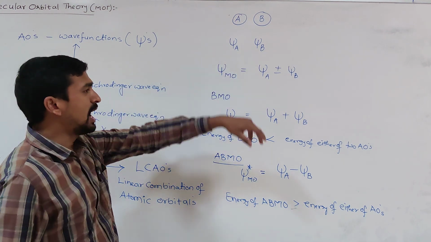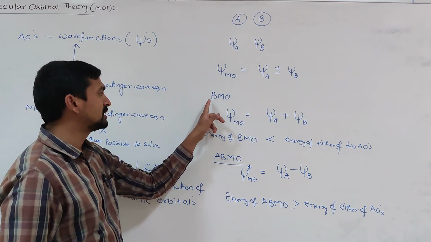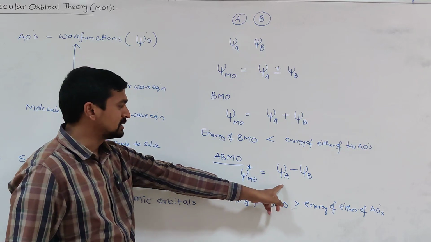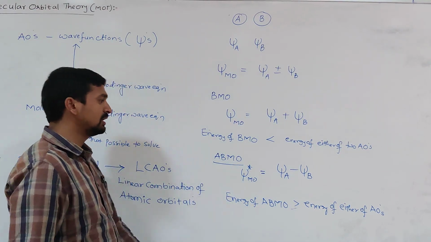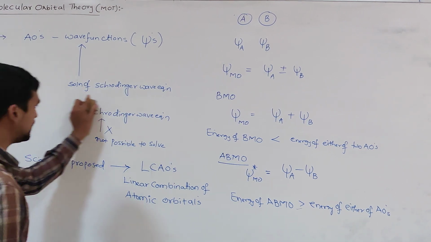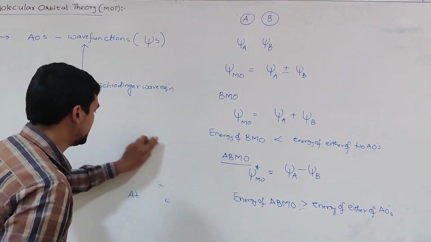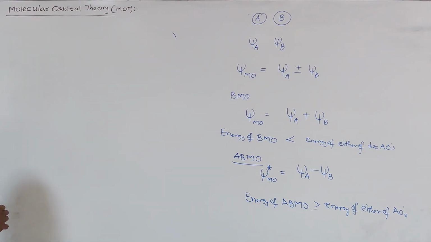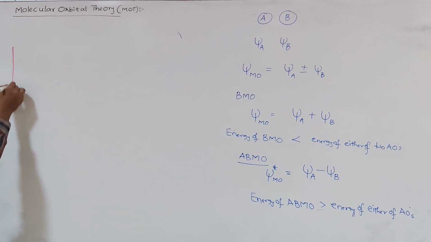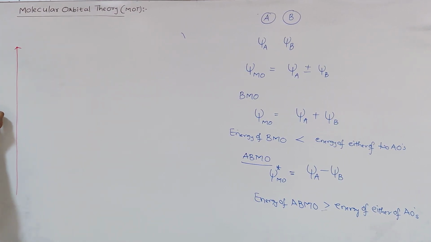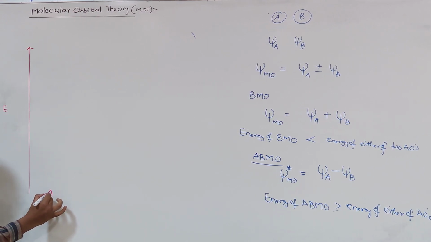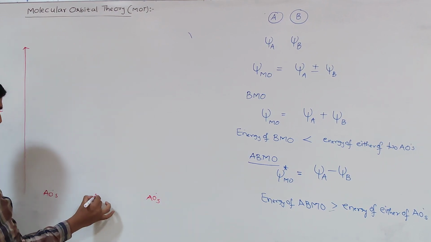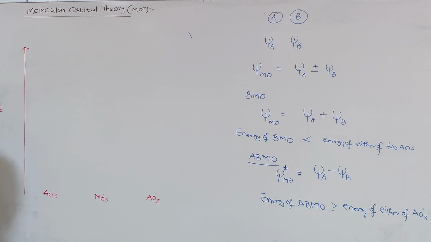Suppose you add the wave functions of the two atomic orbitals, that results in the bonding molecular orbital, and the anti-bonding molecular orbital is obtained by subtracting the wave functions of the atomic orbitals. So when we see the energy level diagram for these two bonding and anti-bonding molecular orbitals, this axis represents energy, here the atomic orbitals, and here the molecular orbitals we write.